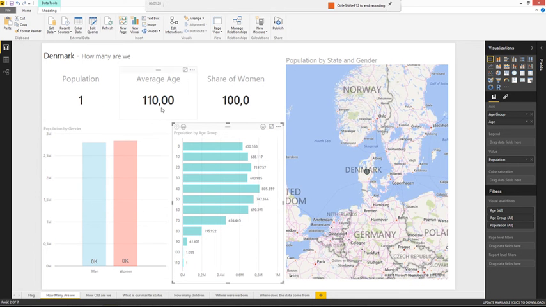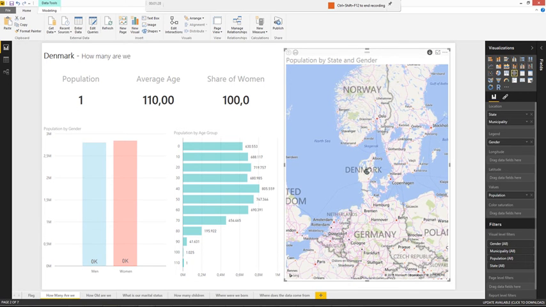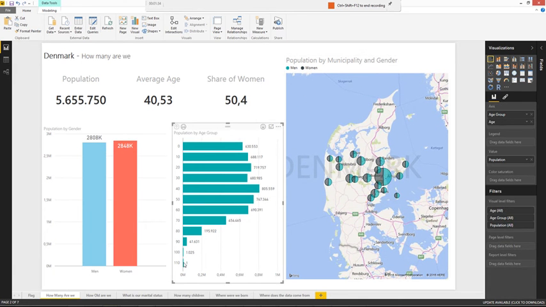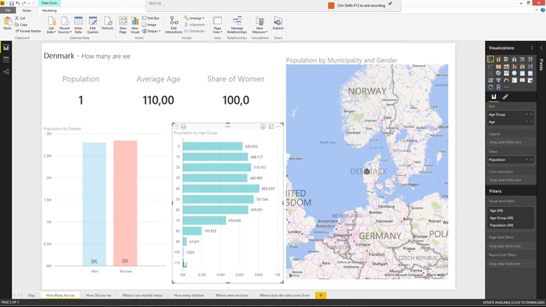That is the oldest person, 110 years old, living in region Midtjylland, and we can enable drill down and navigate and see which municipality she's actually living in, and that's in Holstebro.